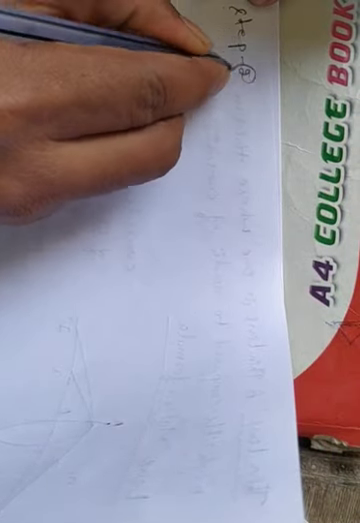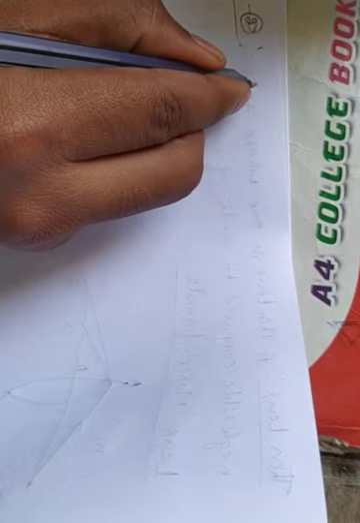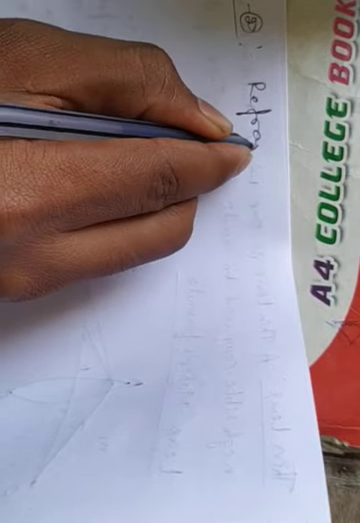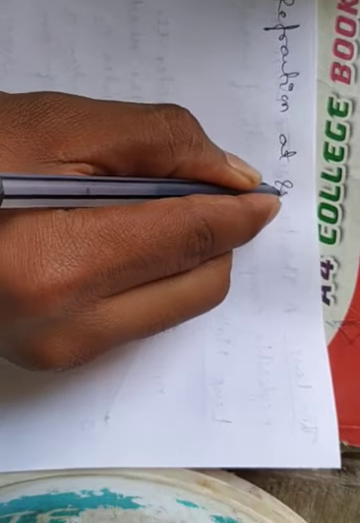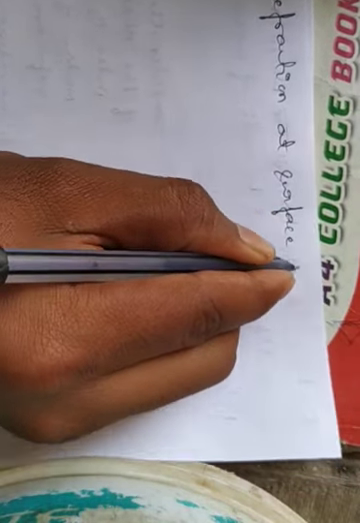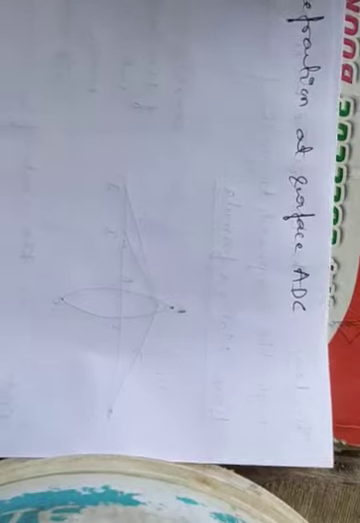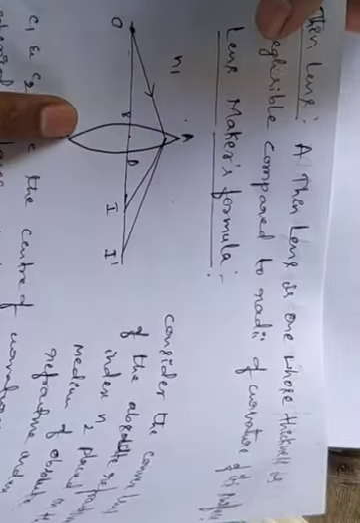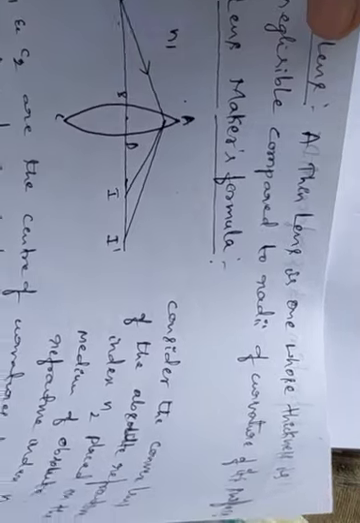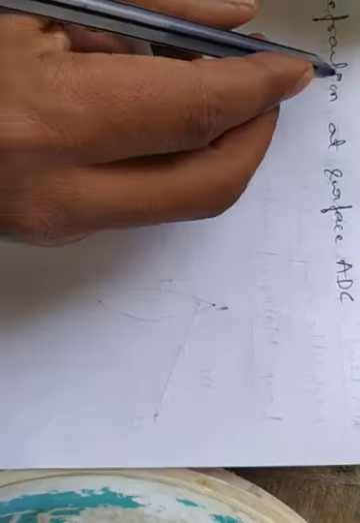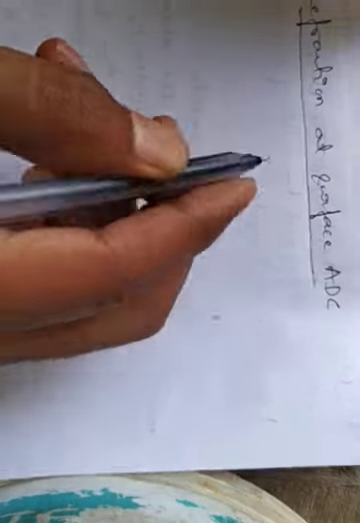Step 2, refraction at the surface ADC. Refraction at the surface ADC. Okay, so now we have seen ABC. Next, let us see refraction at the surface ADC. Now take the surface reverse of this, the surface ABC.